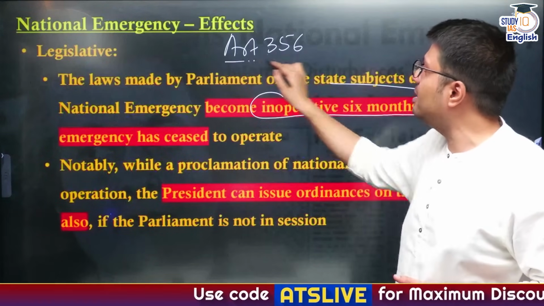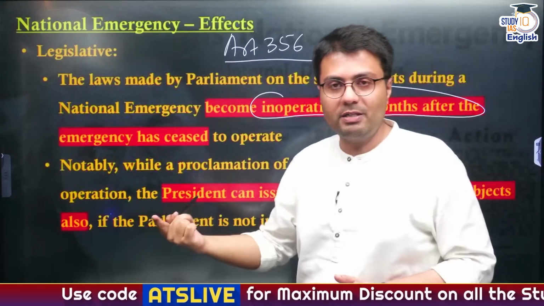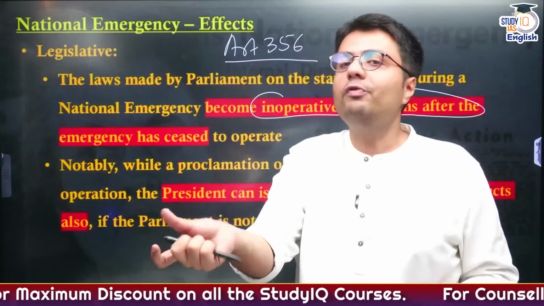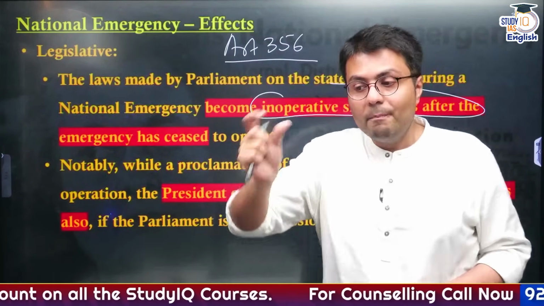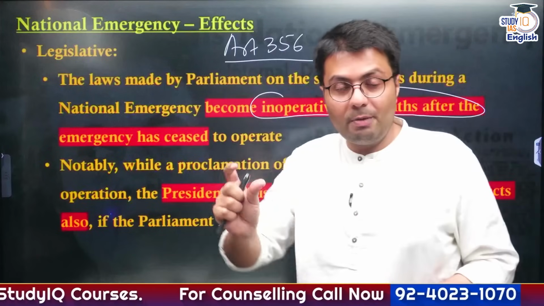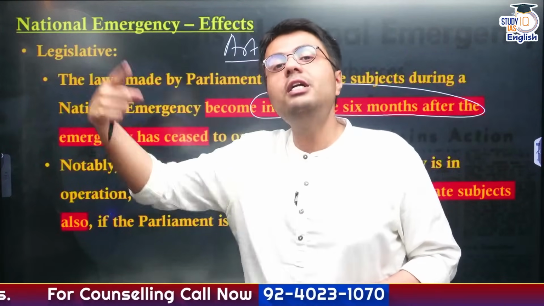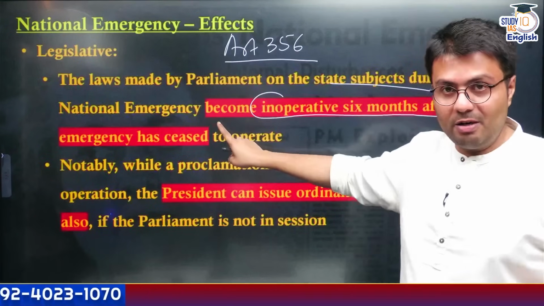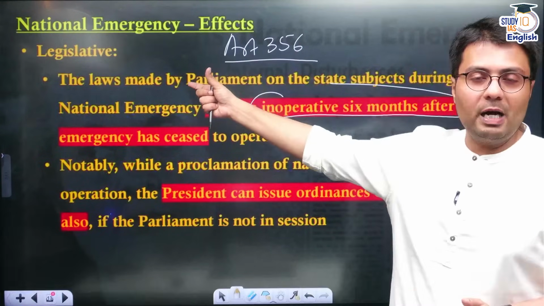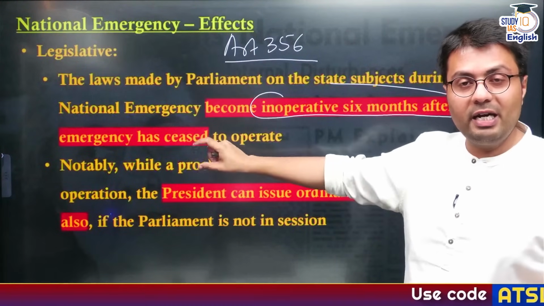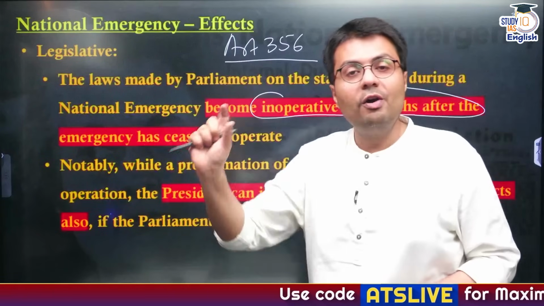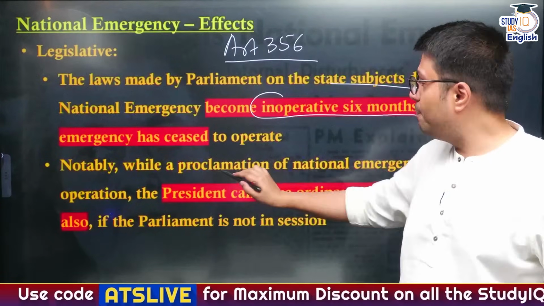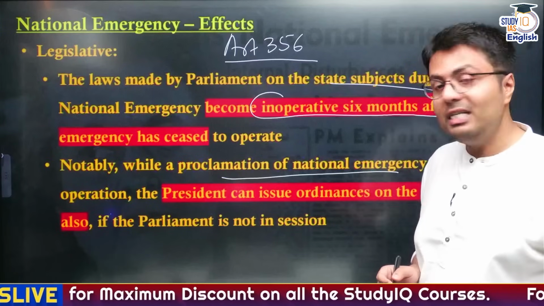During Article 356, when President's rule is in place in a particular state, the Parliament of India can also pass laws for the state, but those laws passed by Parliament during President's rule will continue to function even after the end of President's rule, but not in the case of national emergency. Here, whatever law is passed by Parliament on matters relating to the state list will cease to operate 6 months after the end of the national emergency, while the proclamation of national emergency is in operation.